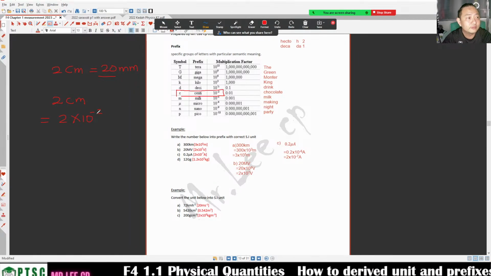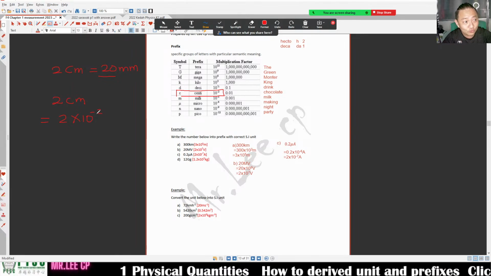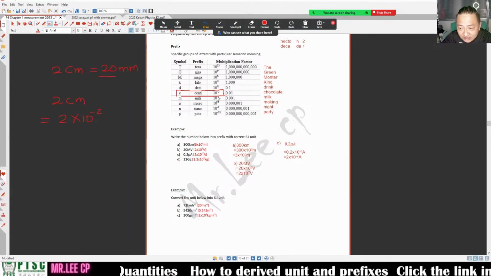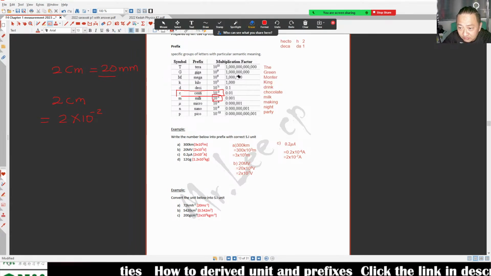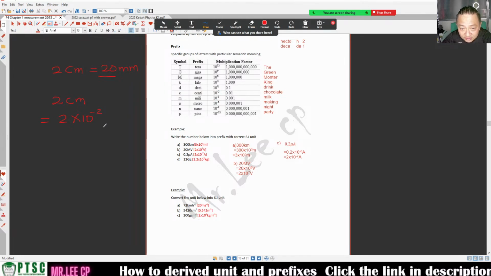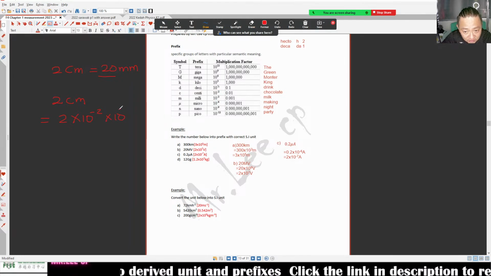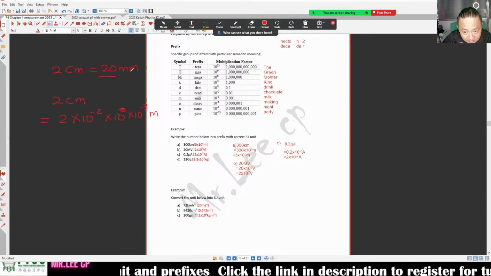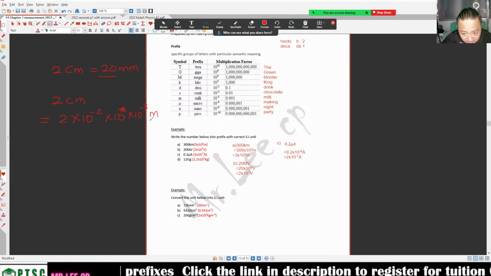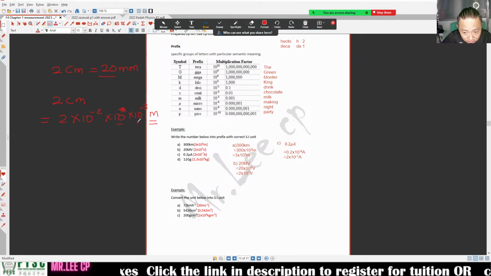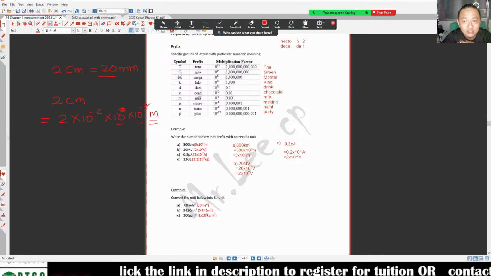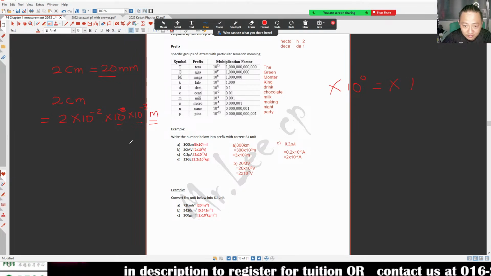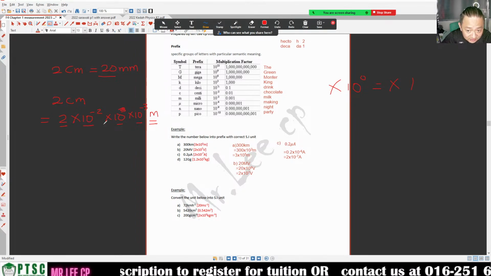-2. I explain to you how to do, but you don't do it this way. Later so hard. You want to change to milli. Milli is -3. Yeah, -3. -3 means I times 10 to -3, meaning I times nothing in. This is the prefix letter I want to put in. This is meter, right? Why times 3 and 3 and -3? Because times 10 to 0 means times 1. Times nothing in. This is 2 cm.